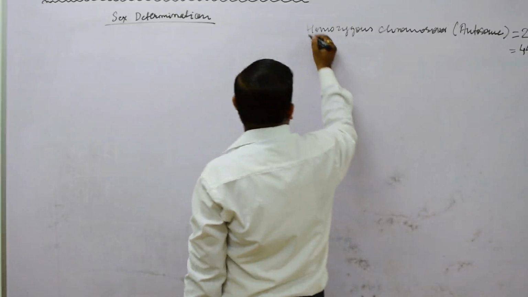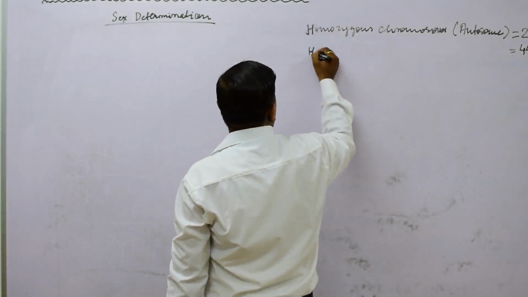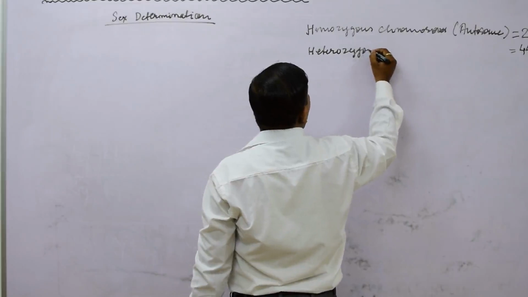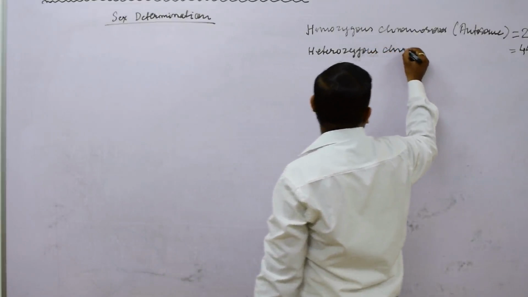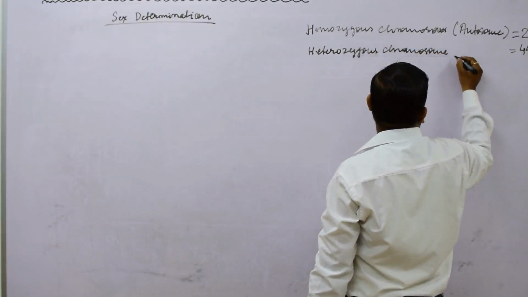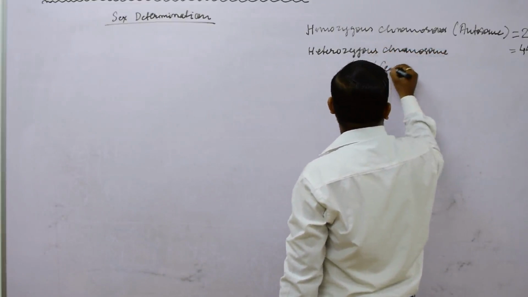Now second we will understand heterozygous chromosomes, also called sex chromosomes.